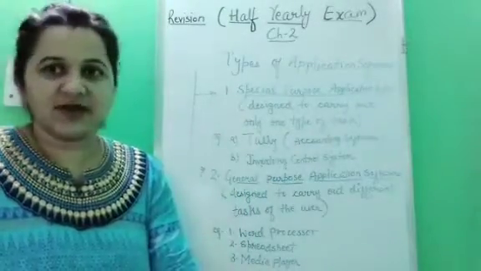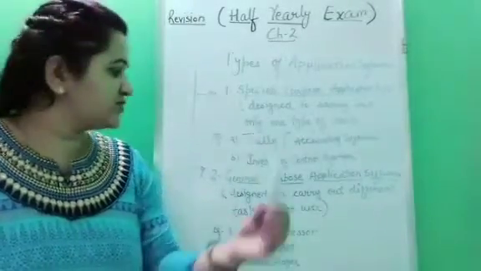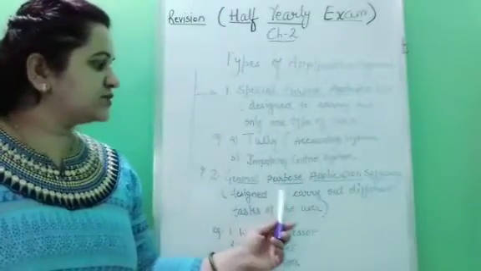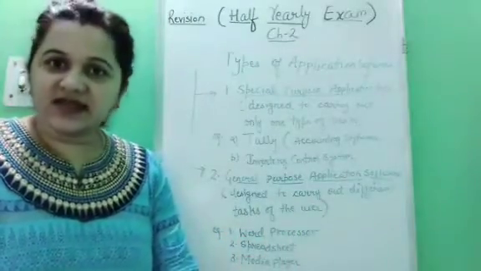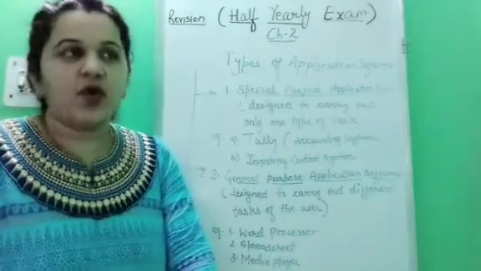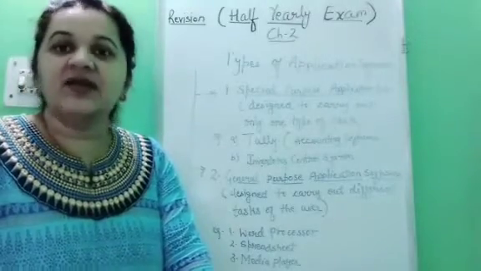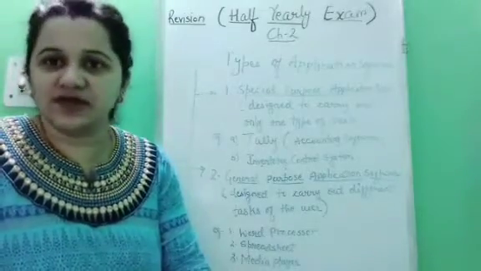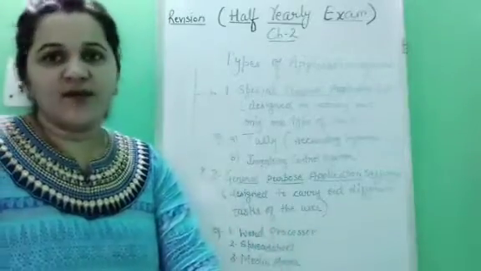Okay children, so these are the softwares which are specially designed for a single purpose to carry out the task. Now next comes general purpose application software. General purpose application softwares are the softwares which are designed to carry out different tasks of the user. Let's take an example. Word processor. Now word processor means MS Word or WordPad. These are the word processors which help the user to type a letter, print a letter, or any notice or any application. You can do various tasks on a word processor.